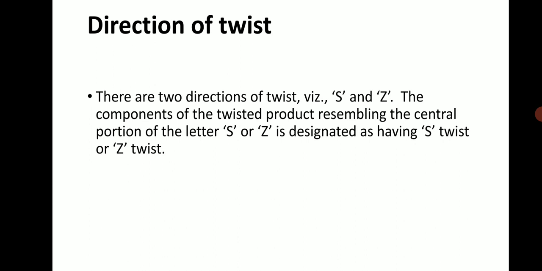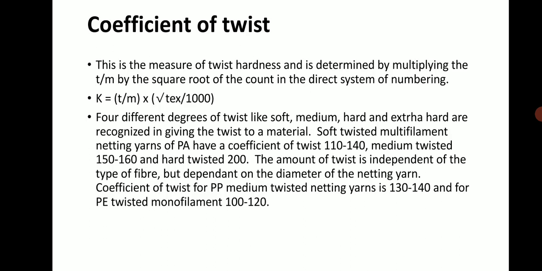Direction of twist: there are two types of twist, S and Z, and the component of the twist product resembles the central portion of the letter S or Z, giving an S twine or a Z twine. Coefficient of twist is a measure of twist hardness and is determined by multiplying T per m by the square root of the count in the direct system of numbering. K is equal to T per m multiplied by the square root of tex divided by 1000.